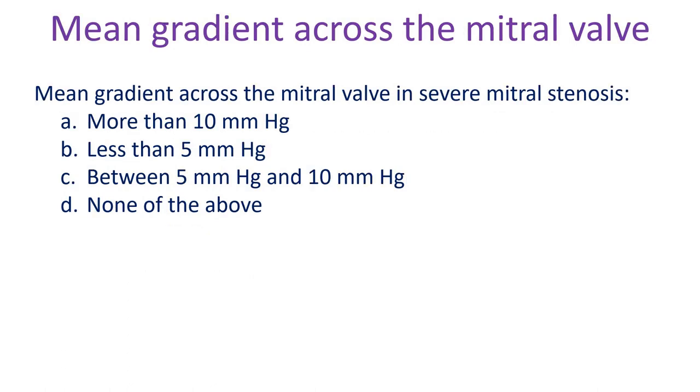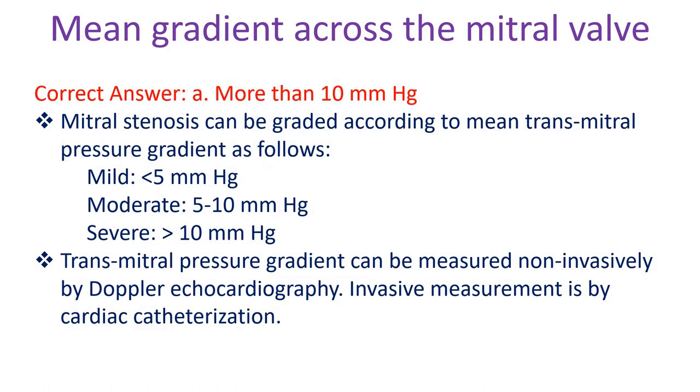Mean gradient across the mitral valve in severe mitral stenosis. A. More than 10 mm of mercury, B. Less than 5 mm of mercury, C. Between 5 mm of mercury and 10 mm of mercury, D. None of the above. Correct answer A. More than 10 millimeters of mercury.